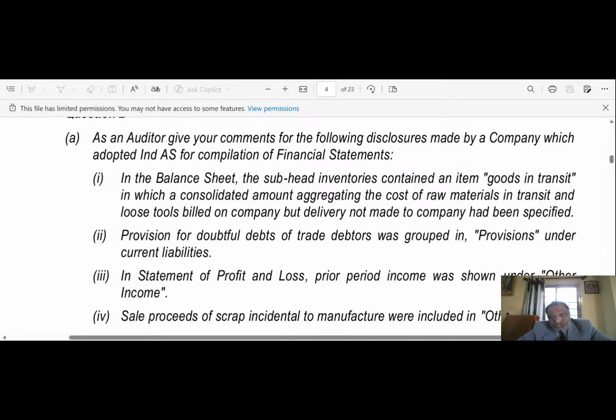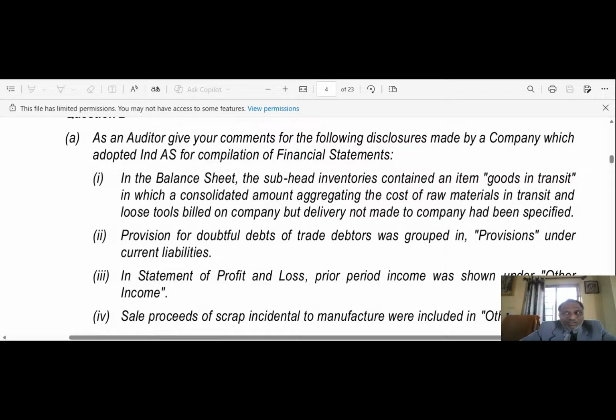As per Division 2, Schedule 3 of the Companies Act 2013, cost of raw material in transit shall be disclosed as a subhead of raw material, and loose tools billed on the company would be shown as a separate subhead, loose tools, under the heading inventories, part of current assets. Thus, disclosure of a consolidated amount aggregating the cost of raw material in transit and loose tools is not correct.